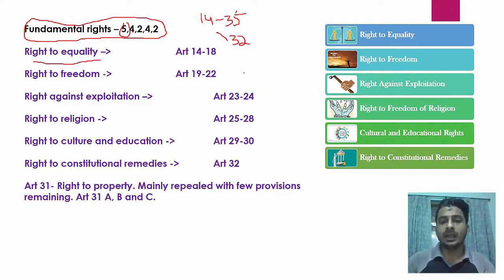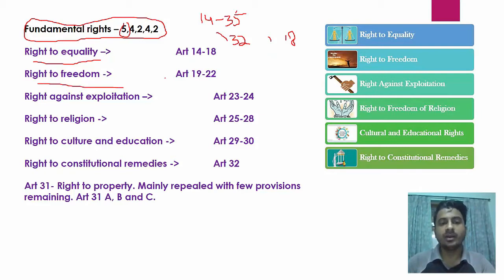Like in 14 it is equality before law. In 15 it is equality in matters of education. In 16 it is equality in matters of public employment. Then in 17 we have got abolition of untouchability, and in 18 we have got abolition of titles like Rajaji and all those titles which existed earlier. So all these signify equality, meaning all are equal, so these come under right to equality.